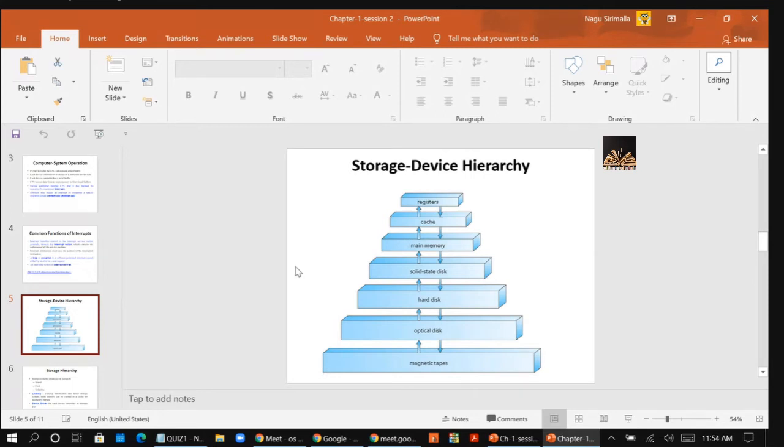Next, coming to the magnetic disk, your magnetic disk is nothing but your hard disk. Whatever hard disk you are using in your systems, laptops, right? That is called a magnetic disk. It provides the storage for both programs and data. Most of the programs are kept on the disk until they are loaded into the main memory. Whatever programs you are saving, whatever things you are doing, everything will be stored in your hard disk. Once you want to execute them, they will be loaded from your hard disk to the main memory, right?